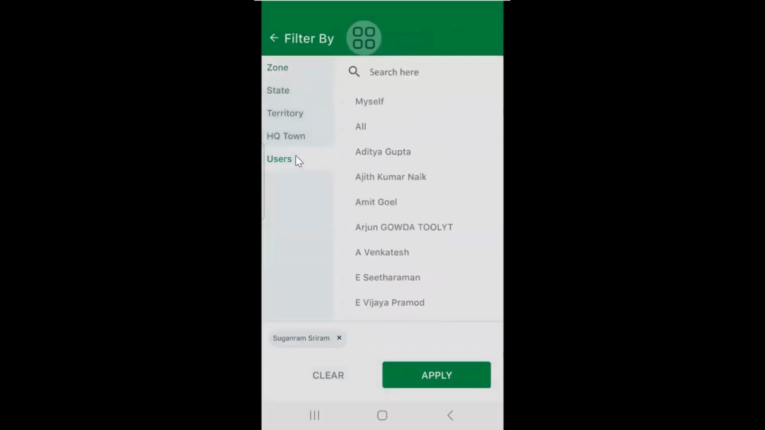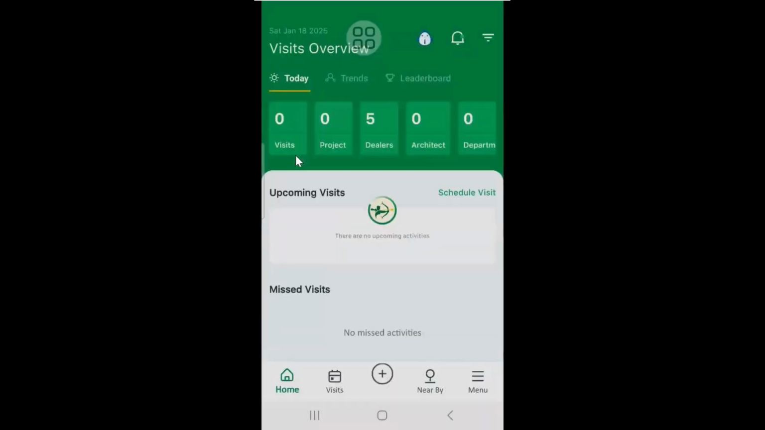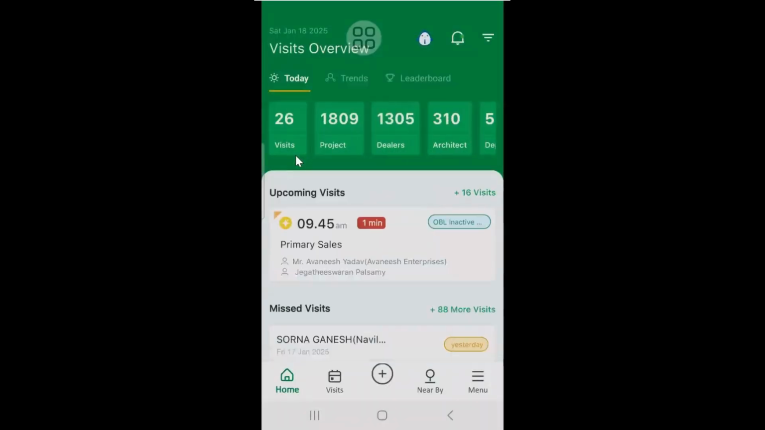If I select all, I'll get my entire team's visit schedule for the day. See here, all 4 territories together have only 26 visits scheduled, including myself, which is 4.